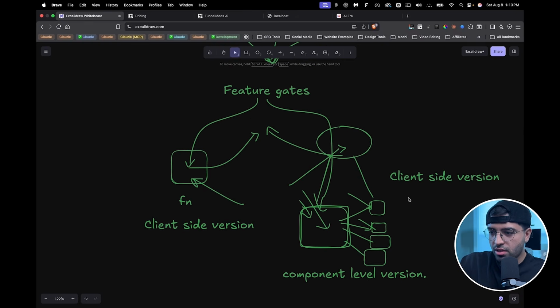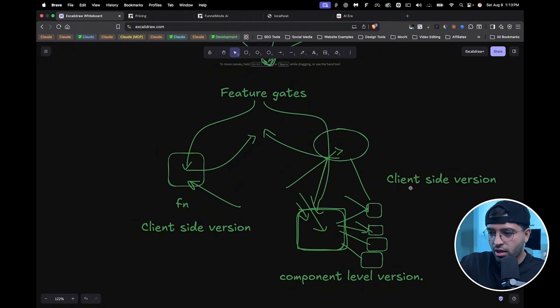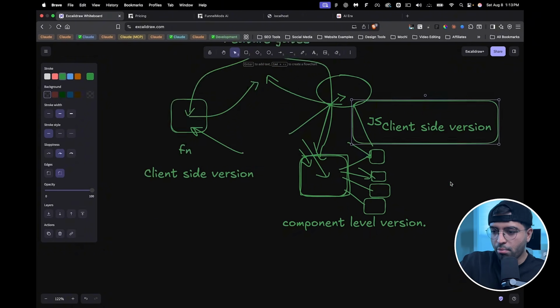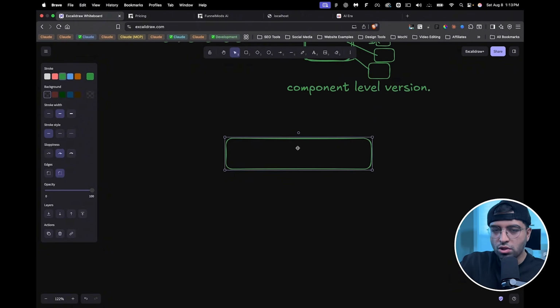And so here's a slightly different way to think about this. The client side version is nothing but just JavaScript. And so if I can take this section here and put that into a reusable helper.